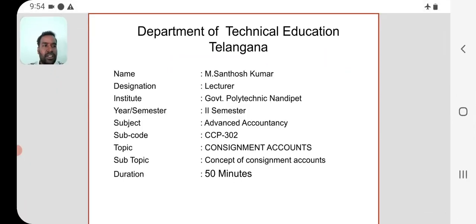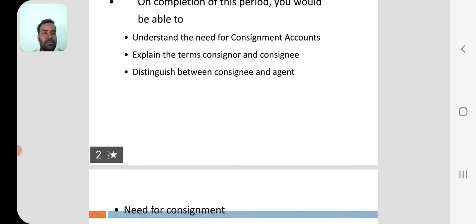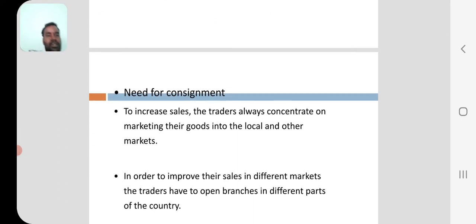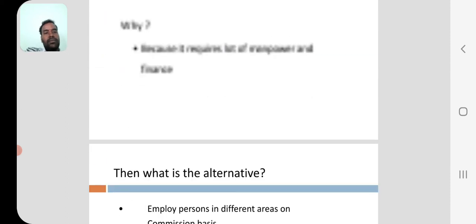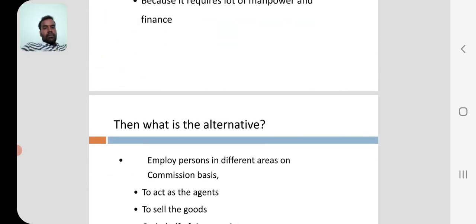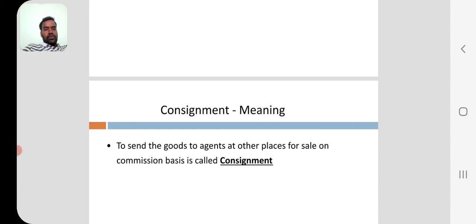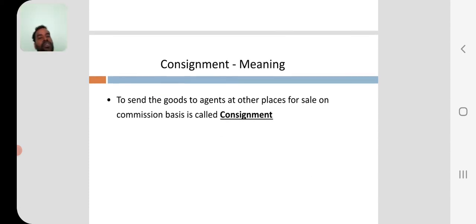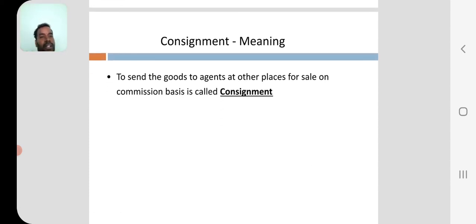Okay. Next one. So see here, meaning of consignment. To send the goods to agents at other places for sale on commission basis is called consignment.